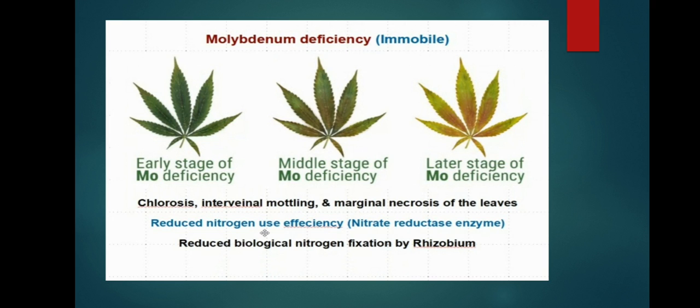Molybdenum deficiency reduces nitrogen use efficiency. Nitrate reductase enzyme is inactivated, and biological nitrogen fixation by rhizobium is reduced. Molybdenum is an important constituent of nitrogenase and nitrate reductase enzymes, which are useful in biological nitrogen fixation.